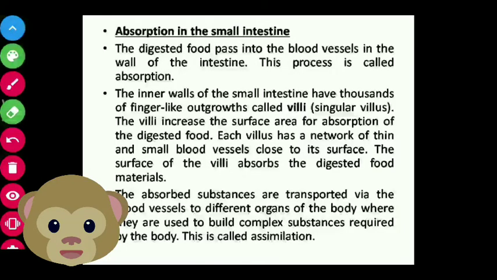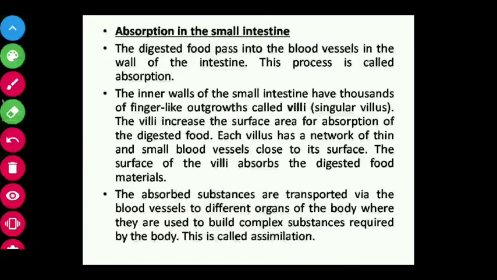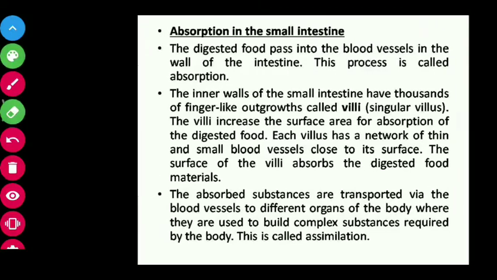Absorption in small intestine. Now all the components of food are digested. Carbohydrate is digested into glucose, protein is digested into a simpler form, that is amino acid, and fat is converted into a simpler form, that is fatty acids and glycerol. Absorption in the small intestine is when the digested food passes into the blood vessels in the wall of the intestine. This process is called absorption.